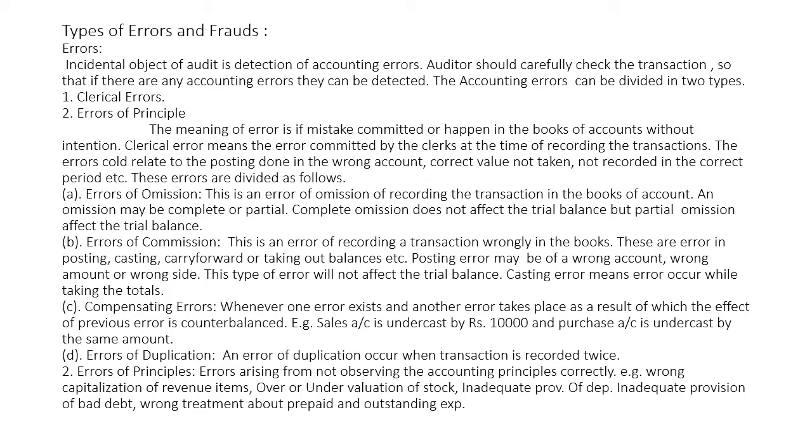These are the various types of errors which are of clerical nature. When errors of duplication happen, the concerned clerk does not intentionally commit such a mistake, and thereby these are clerical errors. Then the second type of error is errors of principle.